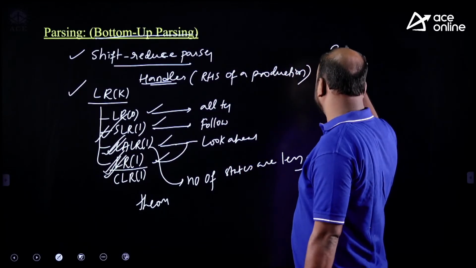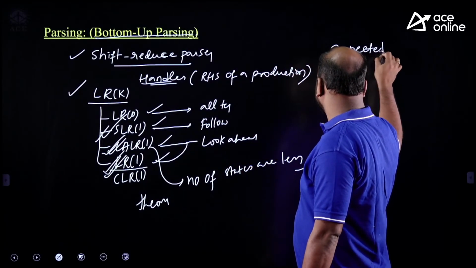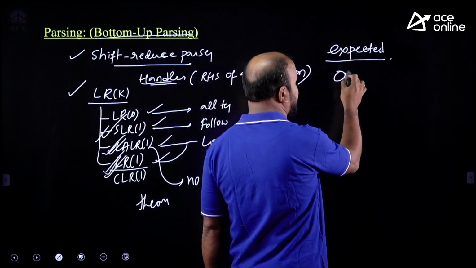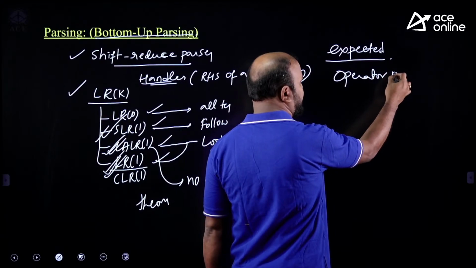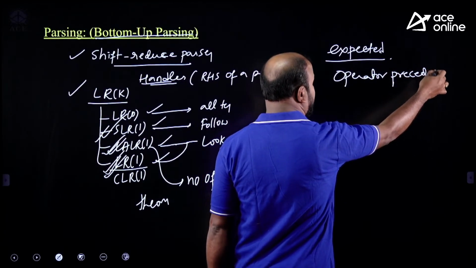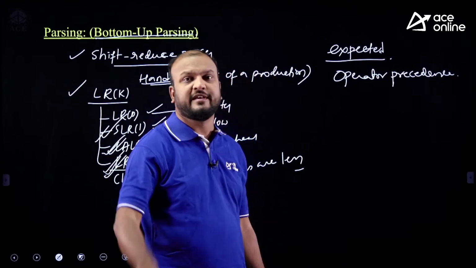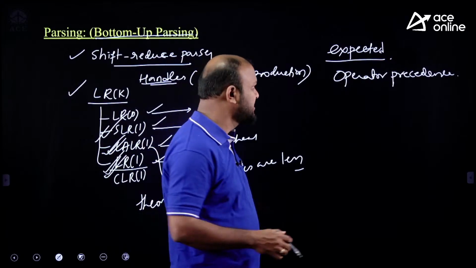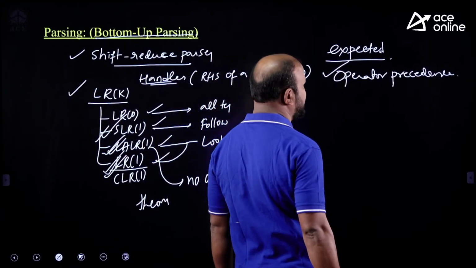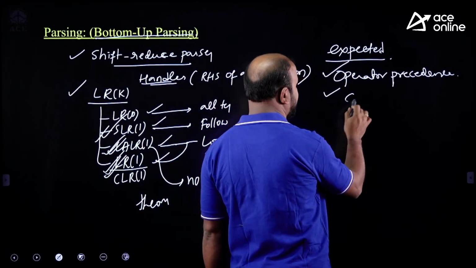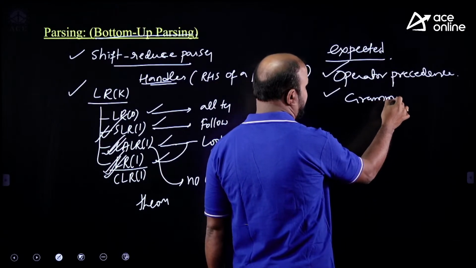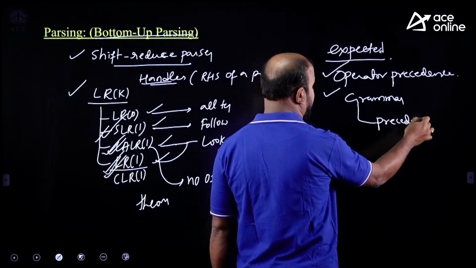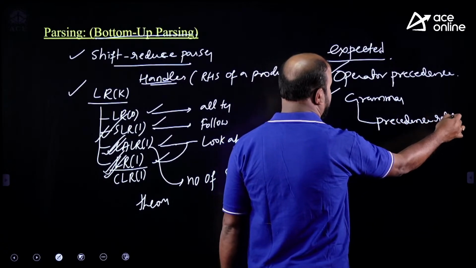What else is expected? Questions on the operator precedence parser. So far only one question has been given: which of the following is an operator grammar, or not an operator grammar? That was only a 1-mark question. But you can expect more on the operator precedence parser. You may be given a grammar and asked to find which of the following operator precedence relations are correct.